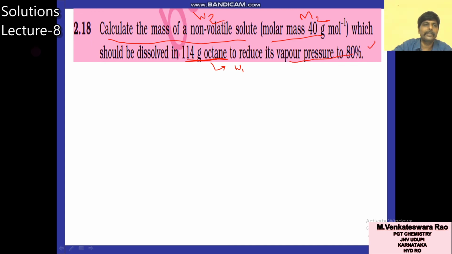Reduce its vapor pressure to 80 means initially it is 100, now reduced to 80. Initially the vapor pressure of the pure solvent, P1 naught, is 100. By adding the solute, its vapor pressure is reduced to 80. You know P1 naught, P1, W1, M2 and M1, the molar mass of octane. Use that relation; the unknown quantity here is the mass W2.